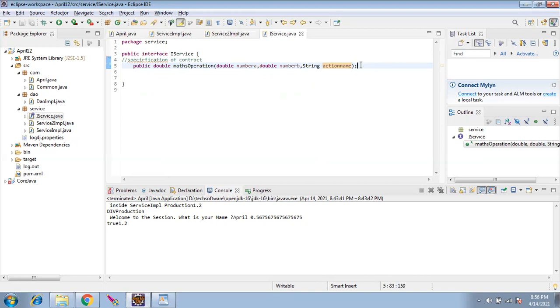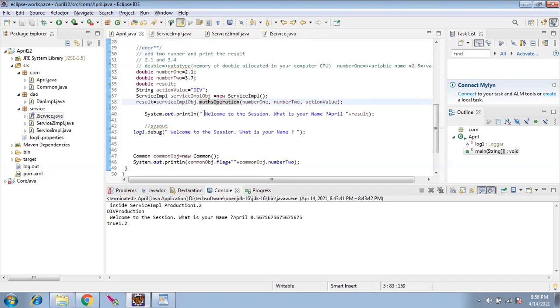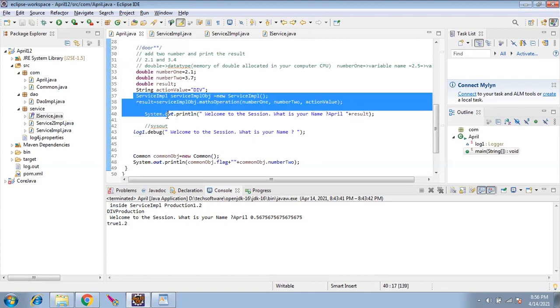That means one of the manufacturing companies is going to tell, hey, it has to be like this, like this, like this, and the service one or service two, they will follow the rules of the interface. Yes. Okay. And then the main method will call the methods. It is the same. We didn't change anything.